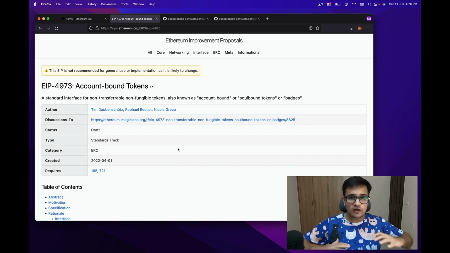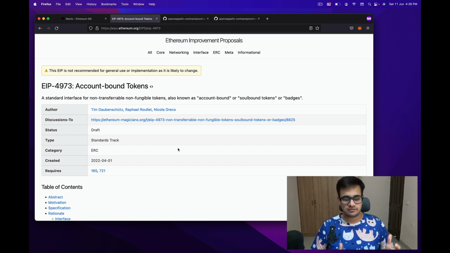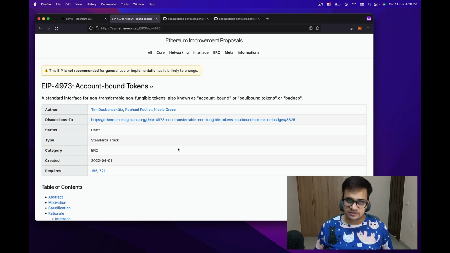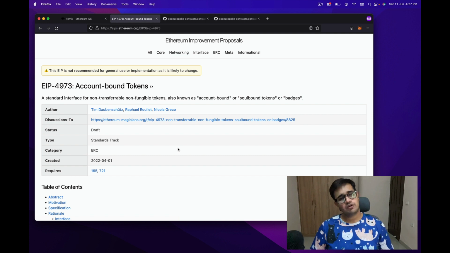And it is still not finalized, it's still in the draft stage, but this is something that we can still go ahead and use in today's video. One thing, of course, that you can do is create an NFT which cannot be transferred except back to the zero address or just burnt. The code for that would be very simple.